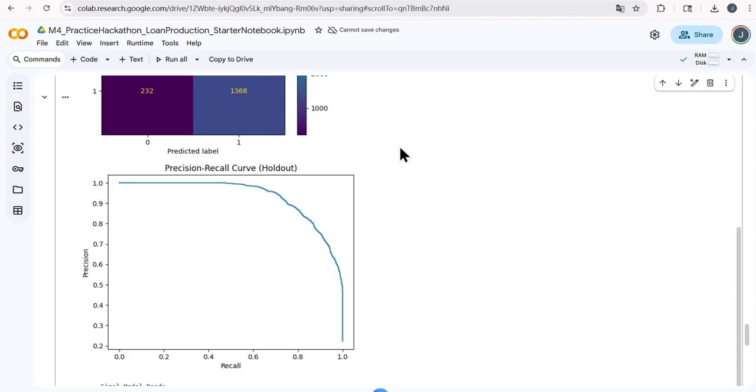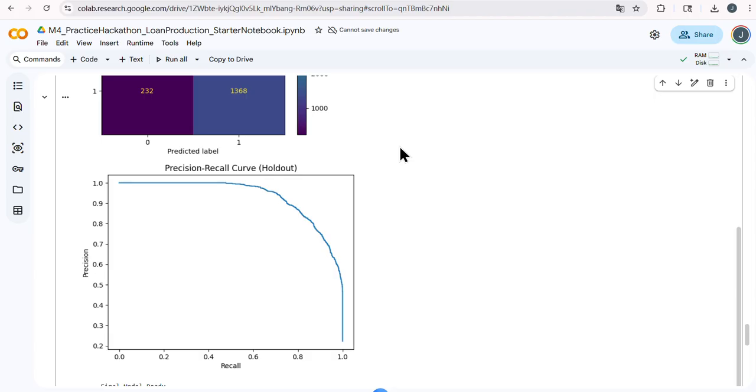And I use stratified cross-validation inside the search to get a stable estimate of performance. After tuning, the best cross-validation F1 within the training split reached about 0.84, which is an improvement over the baseline model.